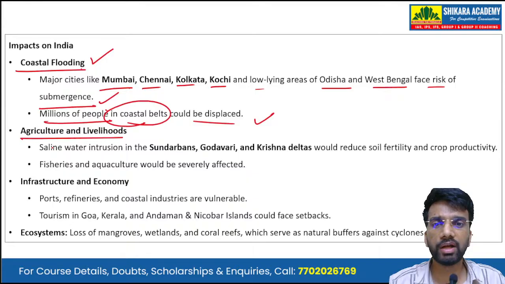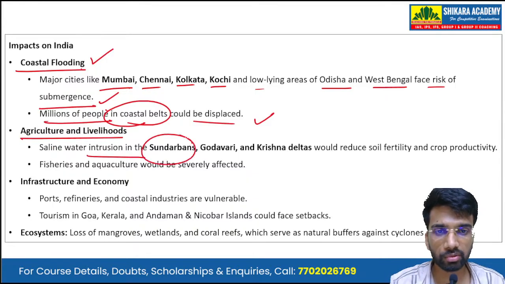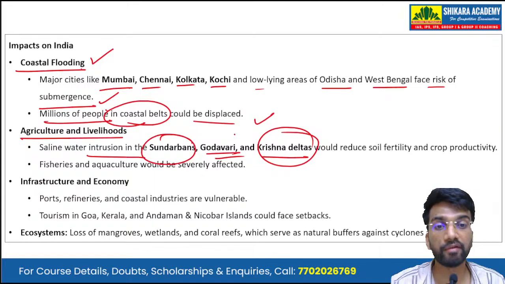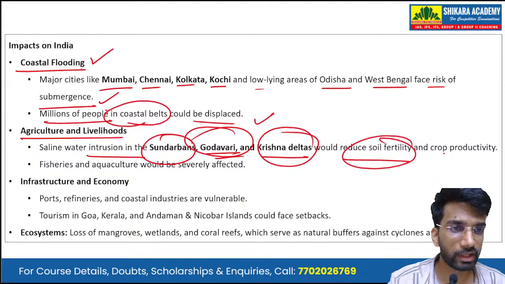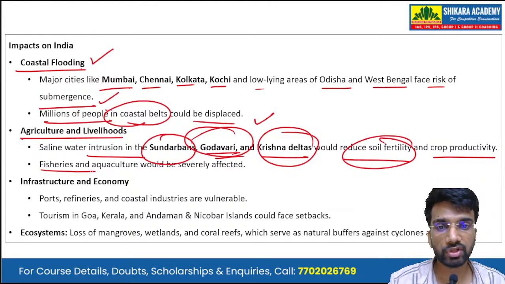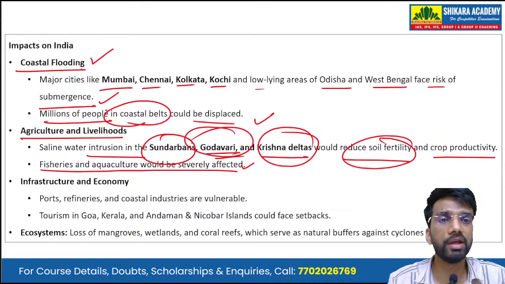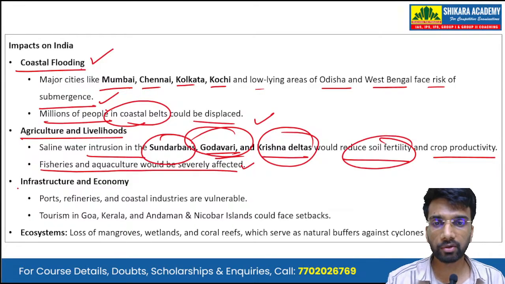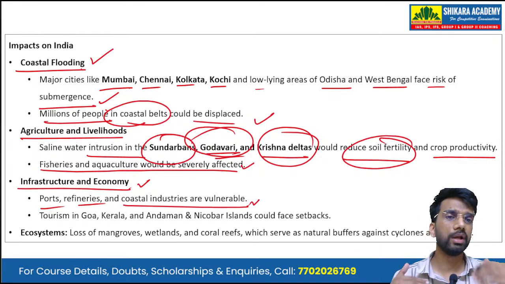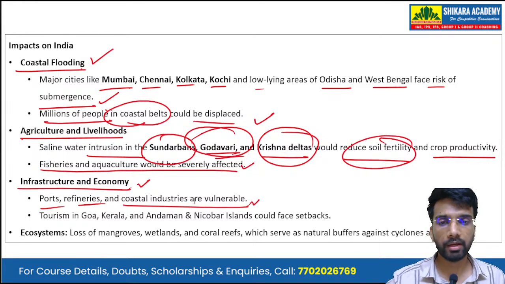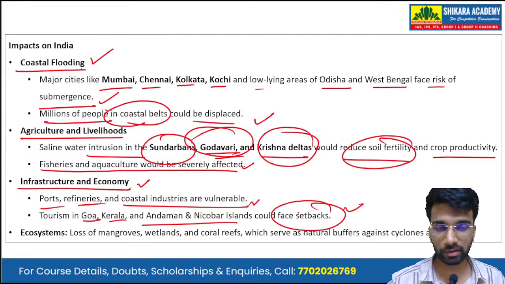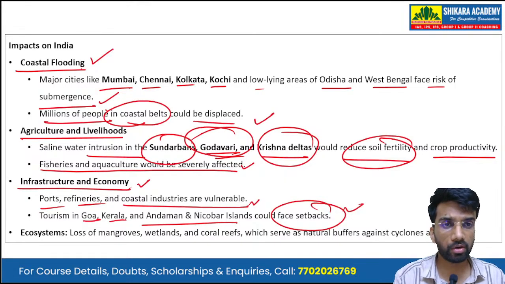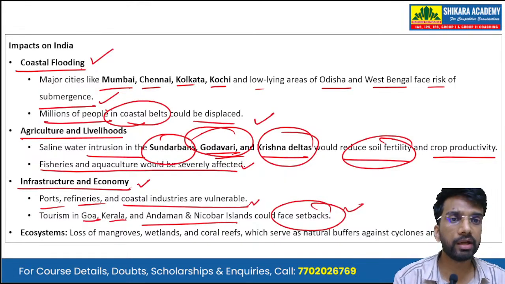Then impact on agriculture and livelihood. Saline water intrusion into the Sundarbans, and the Godavari and Krishna deltas, which are very fertile regions, would reduce the soil fertility and crop productivity, and the fisheries and the aquaculture would also be severely affected. Then impact on infrastructure and economy. Ports, refineries, and coastal industries are vulnerable due to the rise in the sea level, and tourism in states like Goa, Kerala, and Andaman Nicobar Islands could also face setbacks. Okay? Many of the islands in the Andaman Nicobar could also be entirely submerged.